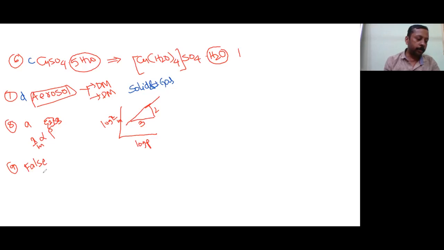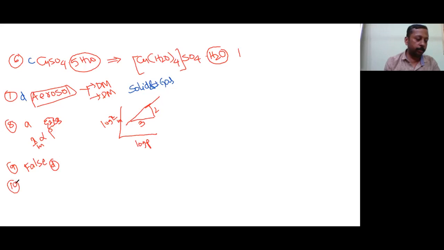Then the possible cause of artificial rain is coagulation, that is also correct. Lyophilic sol can be coagulated by adding electrolyte. Yes. Latex is a colloidal solution of rubber particles which are positively charged. No. It is actually negatively charged. So the answer will be D. D is the false statement.